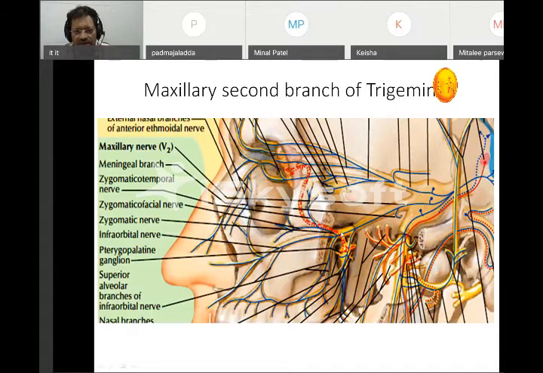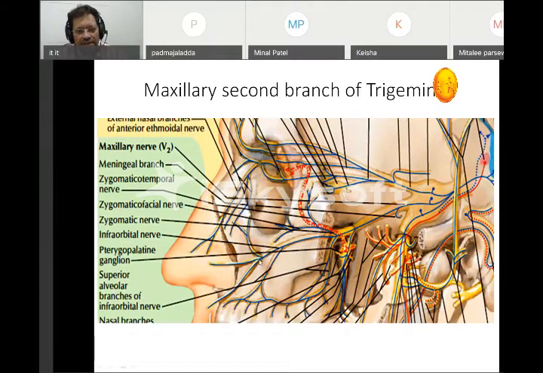Then it goes into the floor of the orbit, and from there it comes out at the front, below the orbit. That is what we call the infraorbital nerve. So the infraorbital nerve is a branch of the maxillary. This is what we have to remember. The supraorbital nerve is a branch of the ophthalmic.